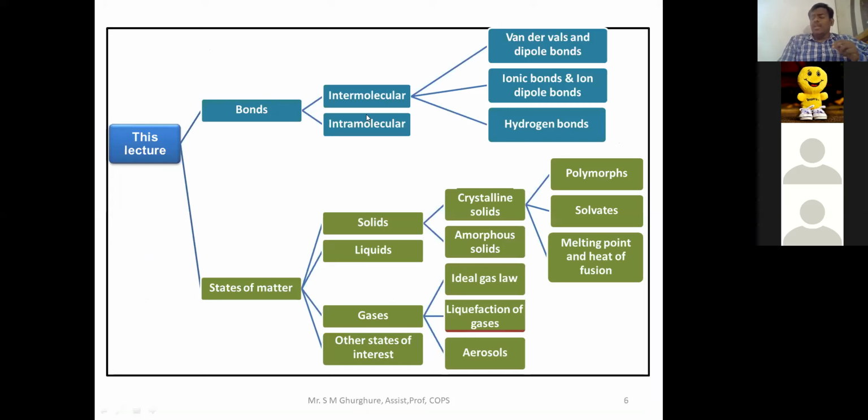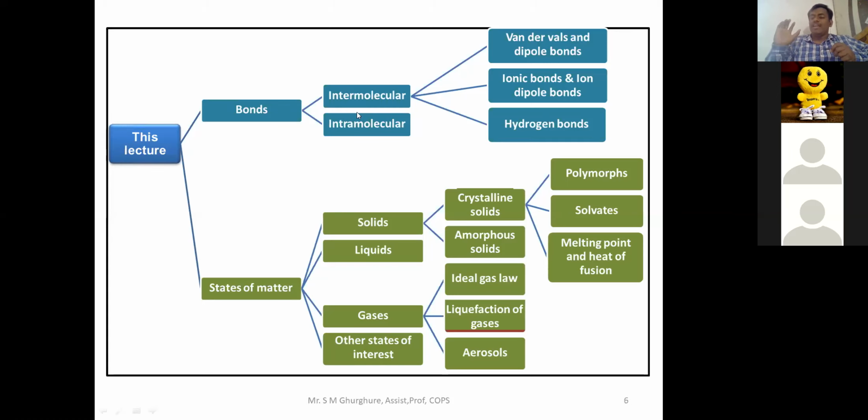If it is intermolecular, then particularly we are going to focus on van der Waals types of forces, whether dipole-dipole or London forces or Keesom forces, dipole-induced dipole, hydrogen bonding, ionic bonds, or ion-dipole bonds. That part we are going to focus on in the case of bonds.